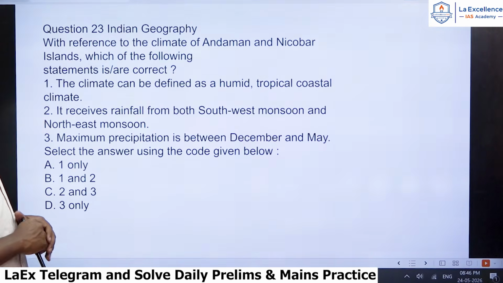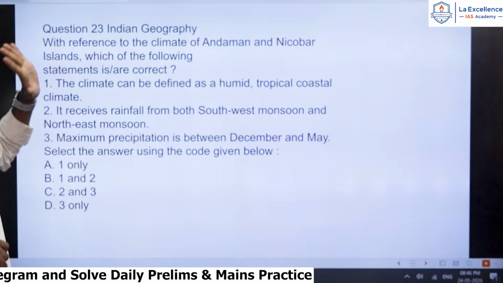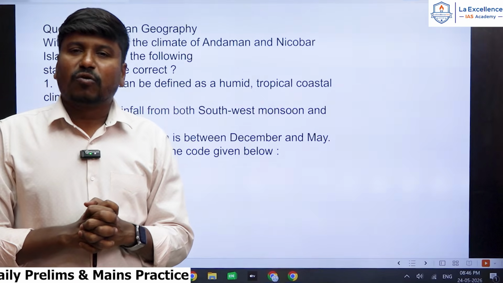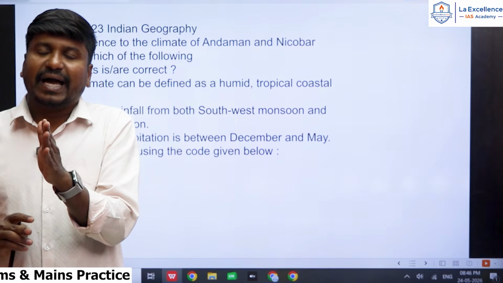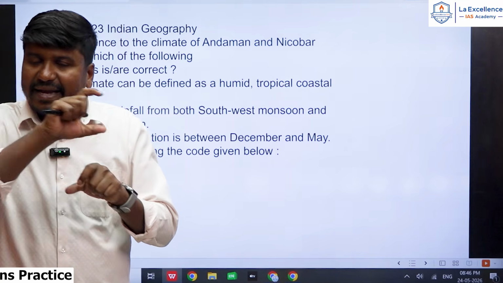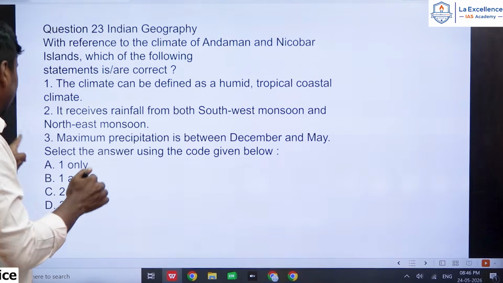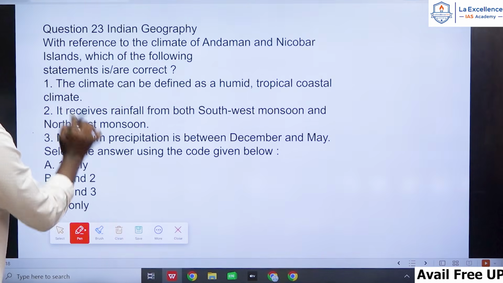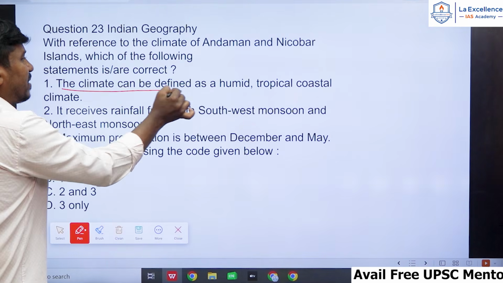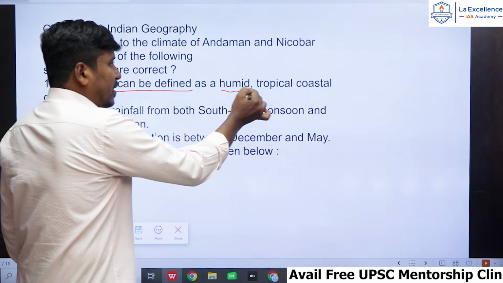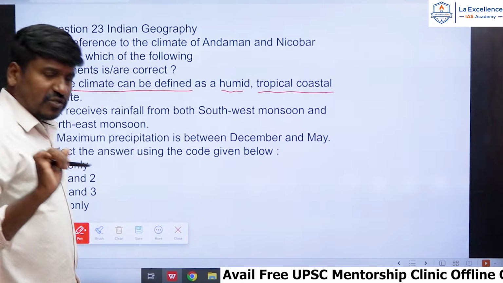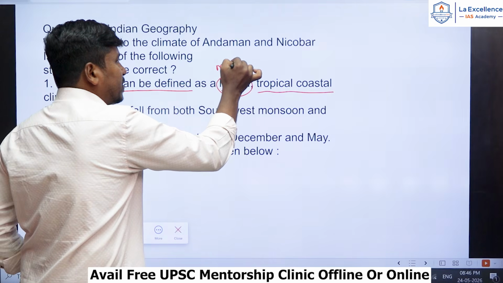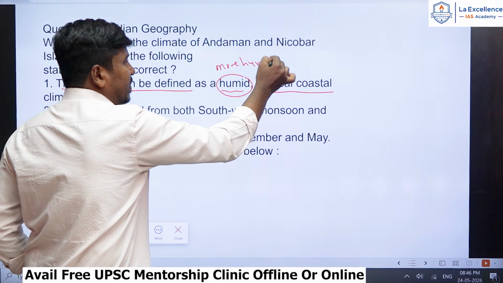Question number 23 in this series, right? It's an Indian geography question, and in this they are asking about the climate of the Andaman Nicobar Islands. It is part of the tropical, or humid, climate, right? So just see the statements here. In this question, statement number 1, the climate can be defined as humid, tropical, coastal climate, right? Very important terms, humid. What is the meaning of humid? More humidity.